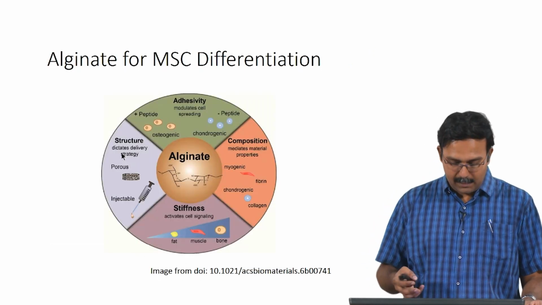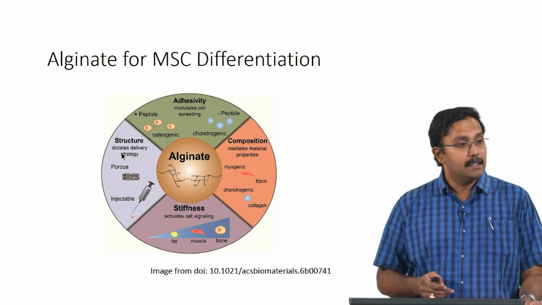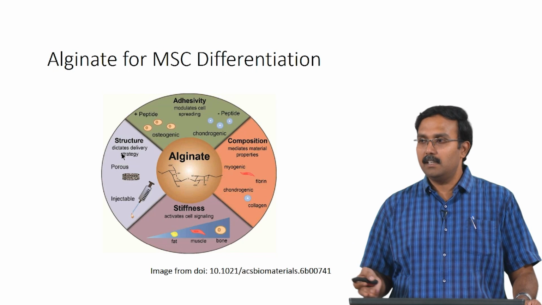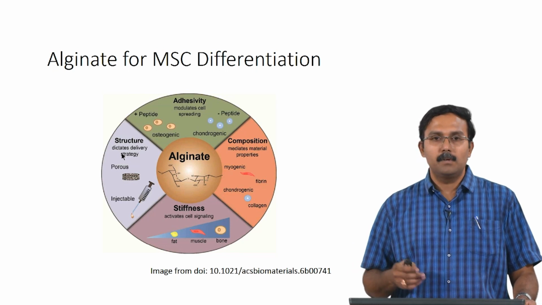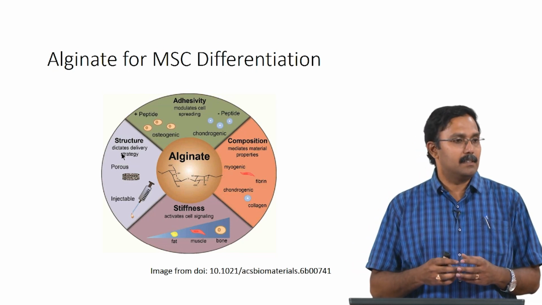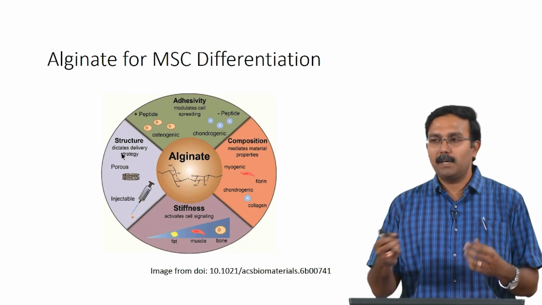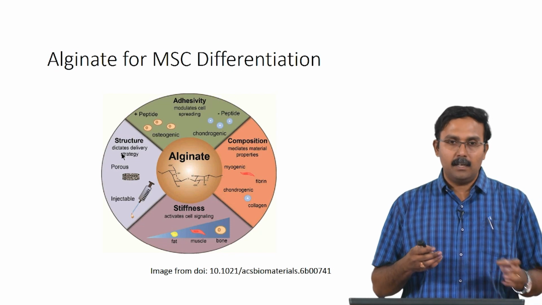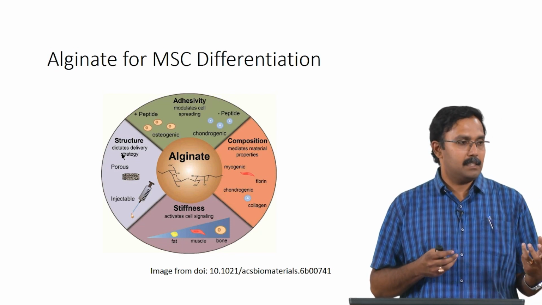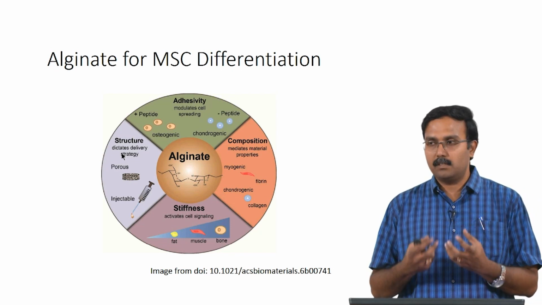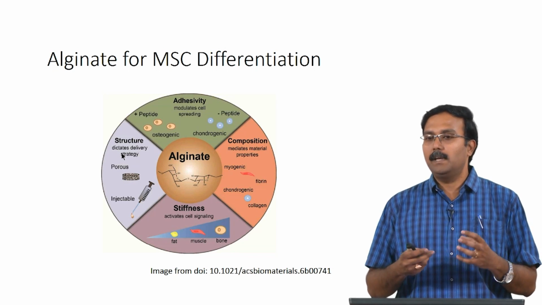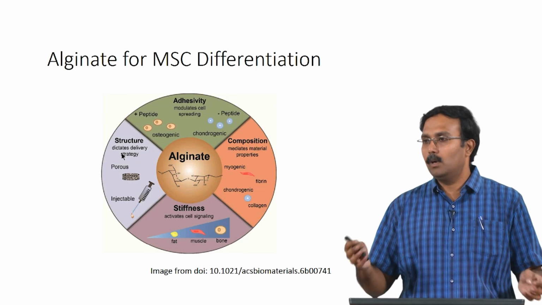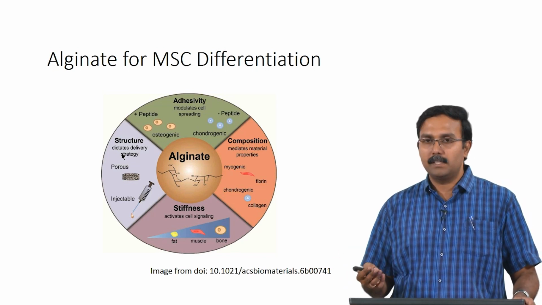One last example would be alginate. Alginate has been studied extensively for mesenchymal stem cell differentiation, because it is very easy to work with, and you can change its properties very easily. People have shown that the structure of the alginate, whether it is an injectable solution or a porous scaffold, can alter the way molecules are delivered, thereby playing a role in how the mesenchymal stem cells differentiate.